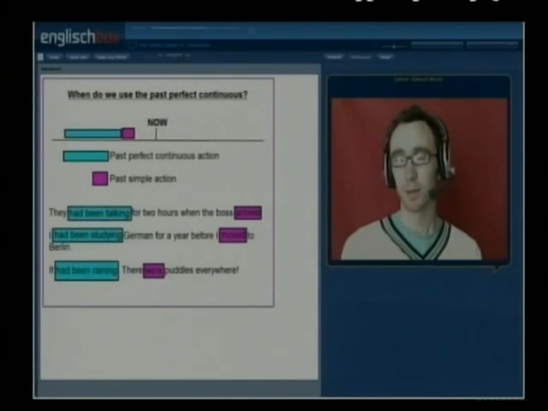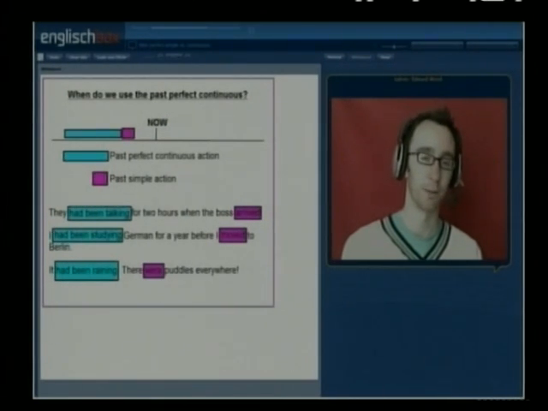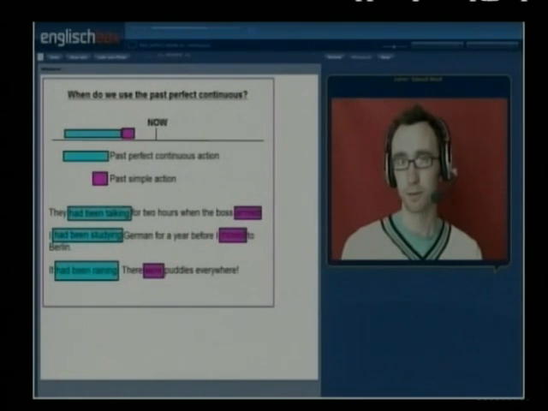We often use the past perfect continuous in preference to the past perfect simple to talk about the duration of the action and to show that the action happened just up to the point in the past simple time or action. So just before this past simple action occurred, we were doing something else. Okay.